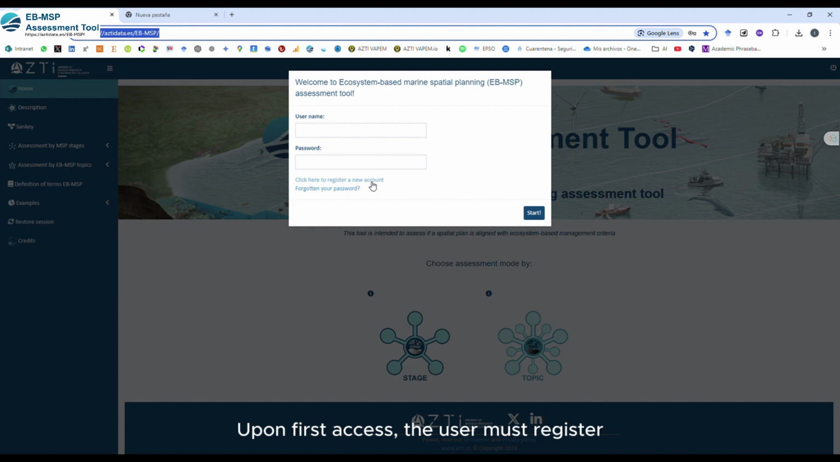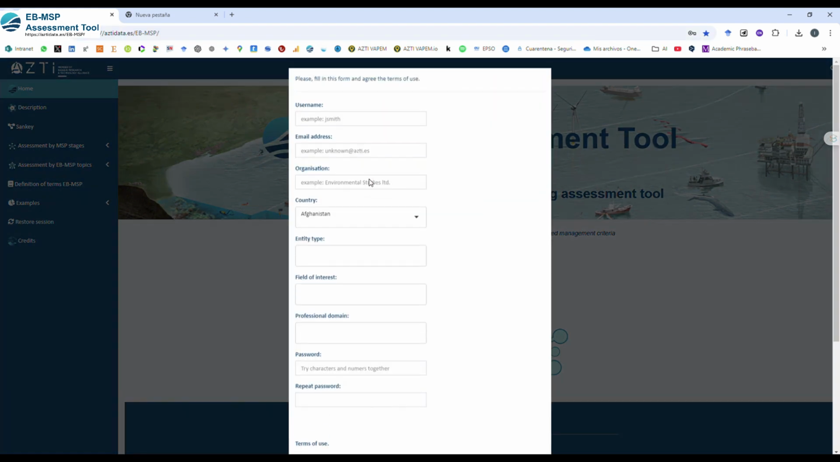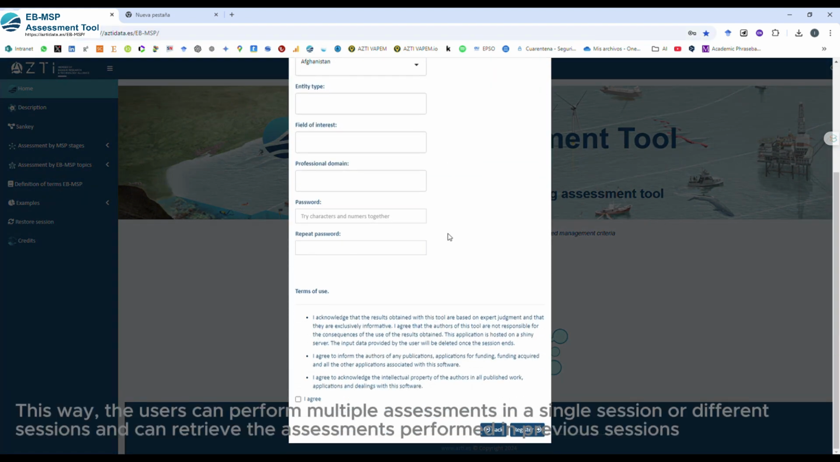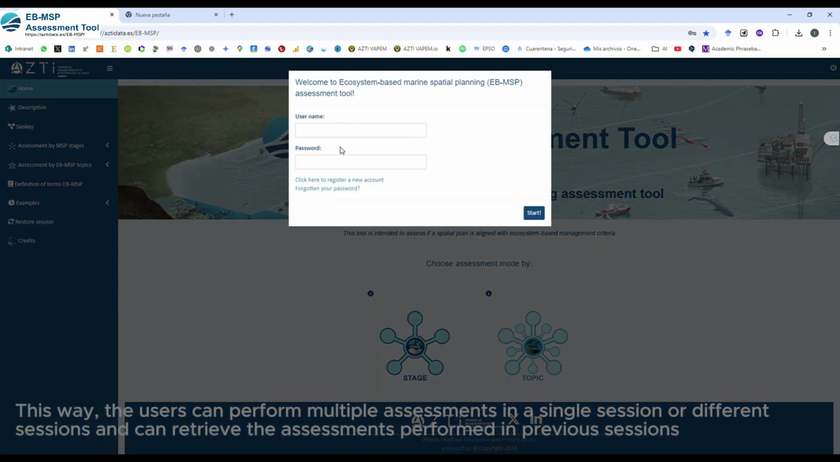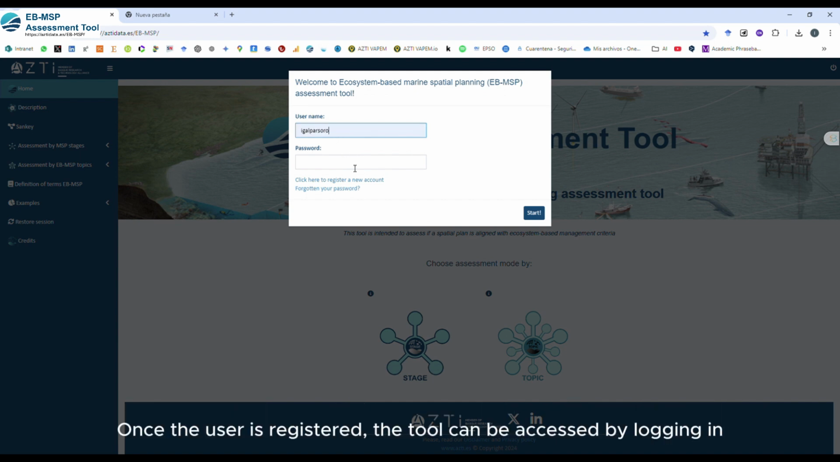Upon first access, the user must register. This way, the users can perform multiple assessments in a single session or different sessions and can retrieve the assessments performed in previous sessions. Once the user is registered, the tool can be accessed by logging in.